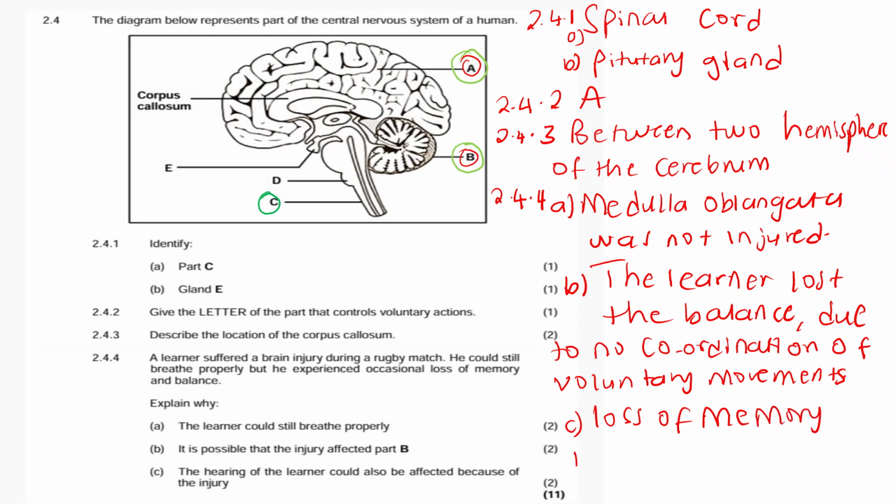Loss of memory indicates a possible injury to the cerebrum, which is also responsible for hearing, the interpretation of sound. Very good.